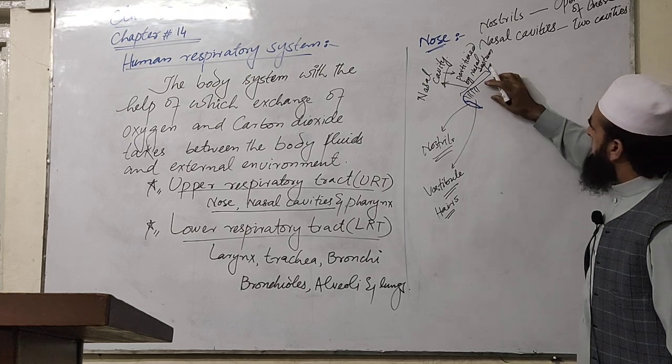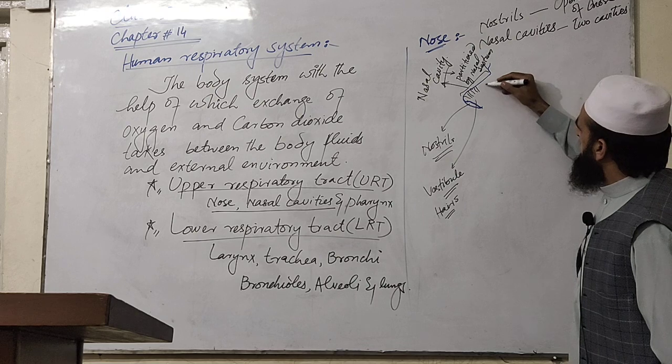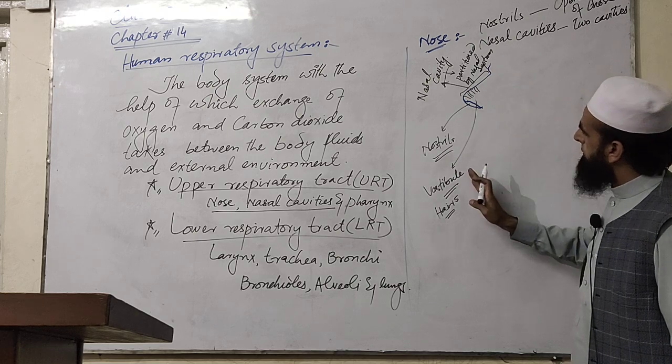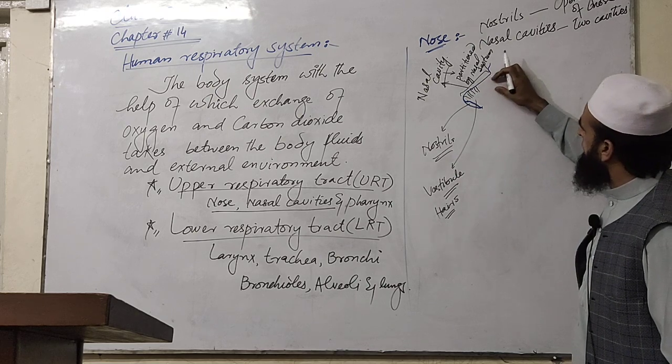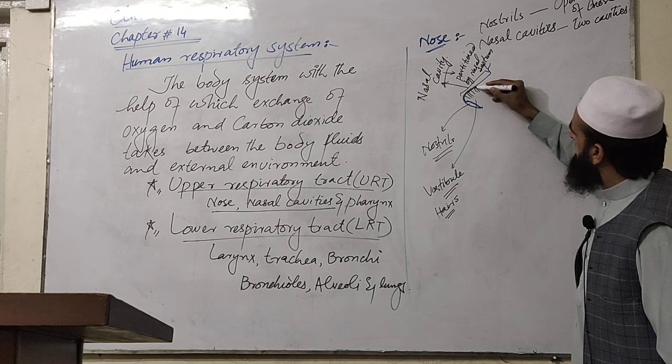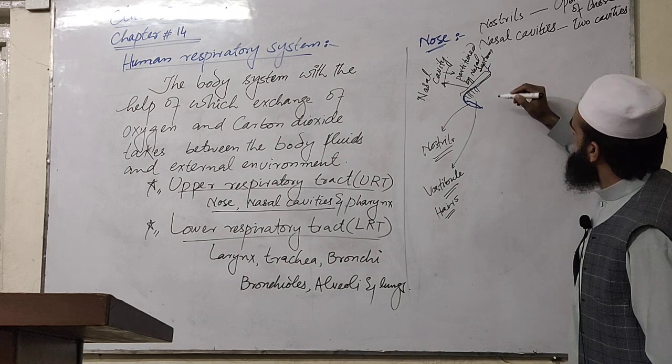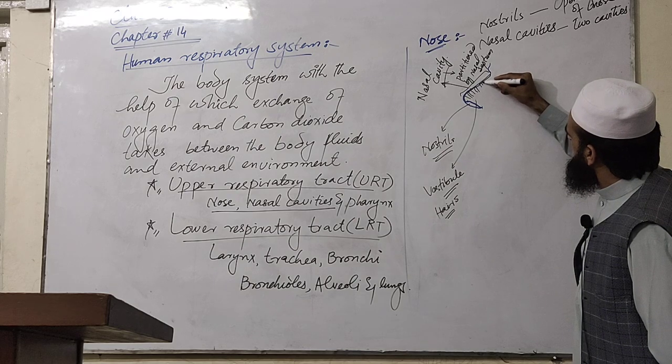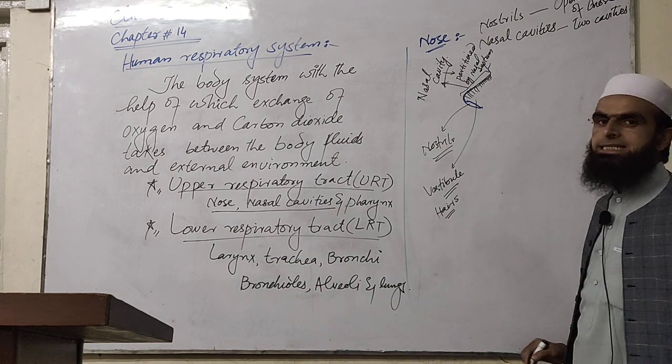The rest of the nasal cavity, along with the vestibule and the nostril, contains a special membrane which is called as mucous membrane, and small hair like structures which are also called as cilia.